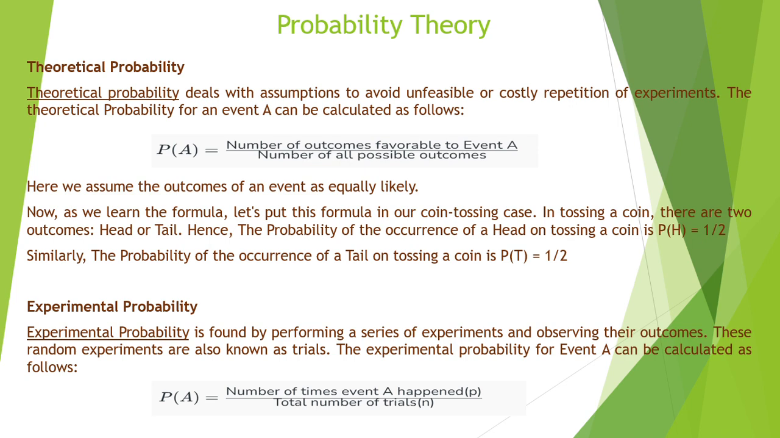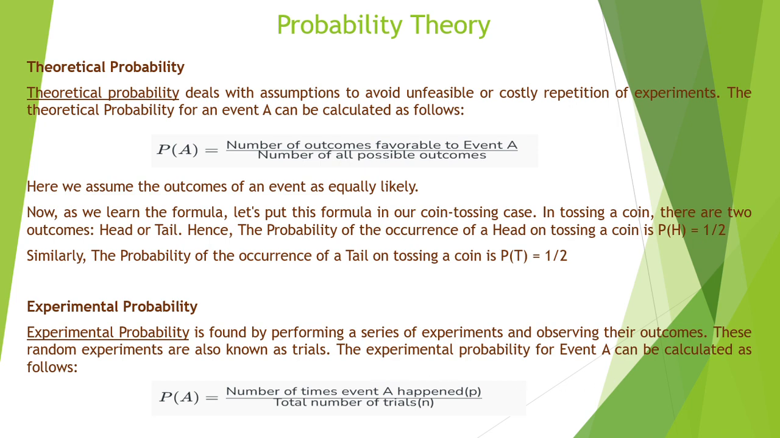Now, as we learn the formula, let's put it in our coin tossing case. In our coin tossing case, there are 2 outcomes, head or tail. Hence, the probability of the occurrence of the head on tossing the coin is P(H) = 1/2. Similarly, the probability of occurrence of the tail on tossing a coin is also P(T) = 1/2. Now, experimental probability is found by performing a series of experiments and observing their outcomes.